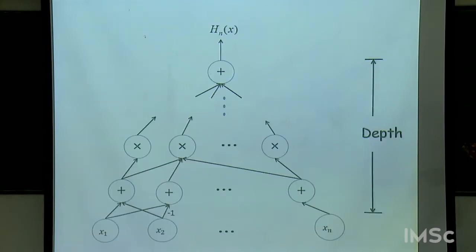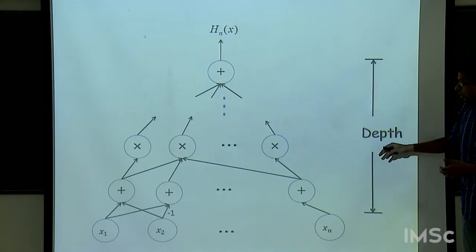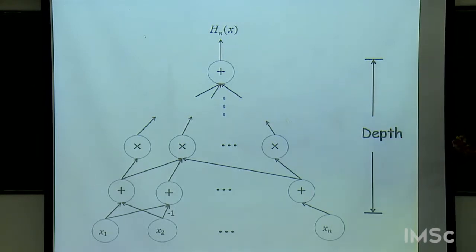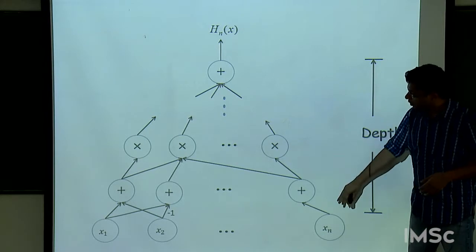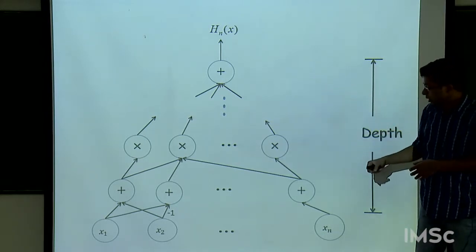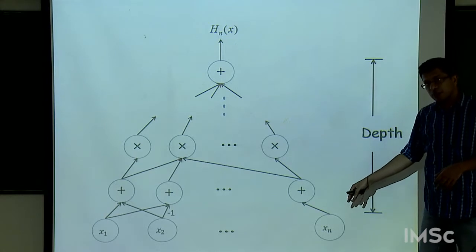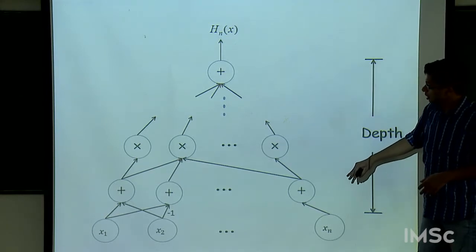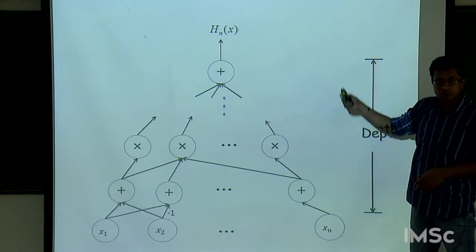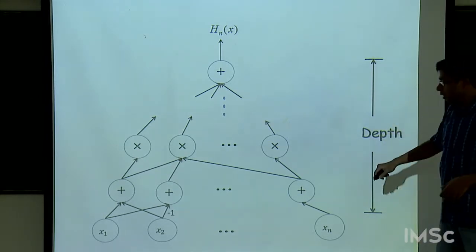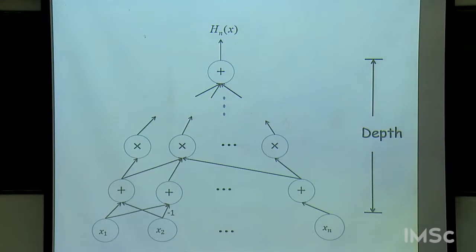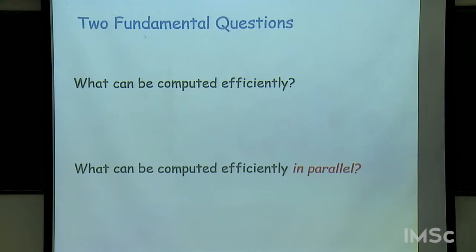One more thing I want to mention here, the reason we are concerned with depth here is because in some sense circuits of low depth correspond to computation which is highly parallel. And you can imagine this by seeing that if the length of the path from input to output is small, if you plug in the values of the inputs at time 0, let's say, the number of time steps after which you get the output will depend on the depth. So low depth means highly parallel computation. And so that's why we are interested in the depth.